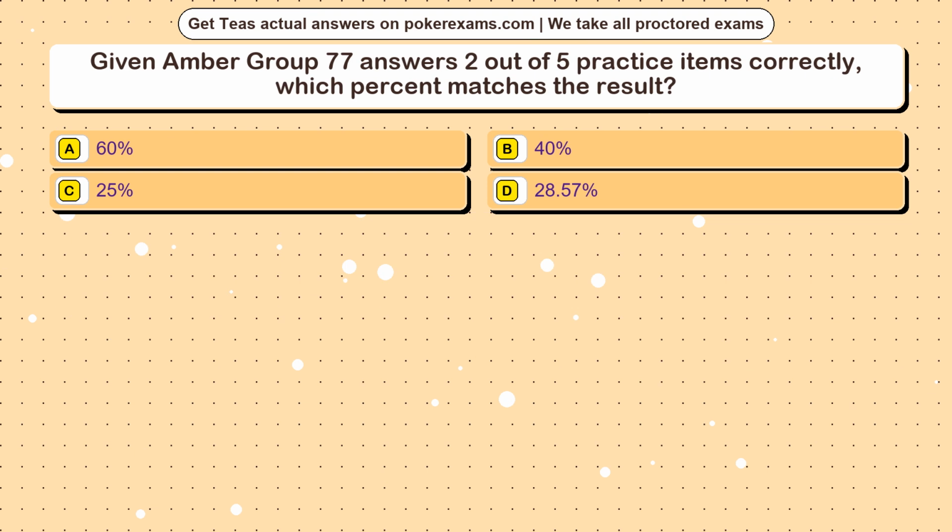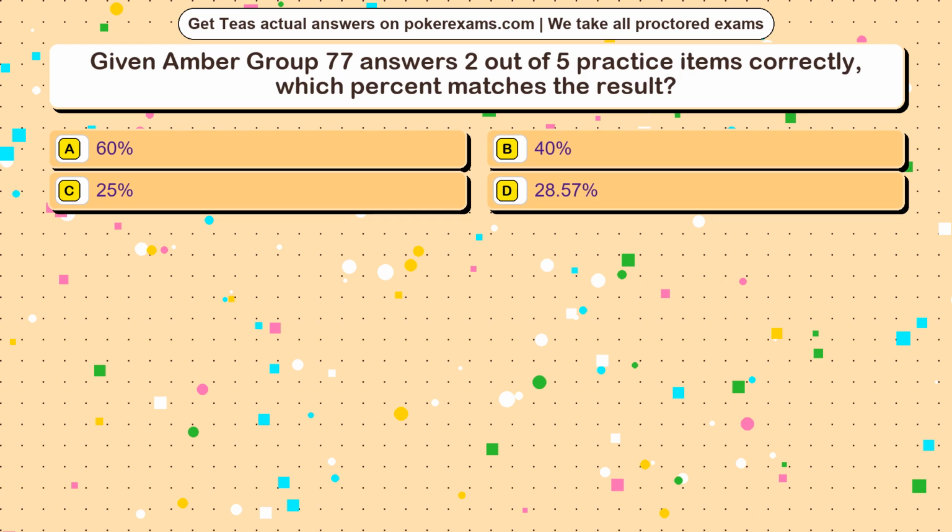Question 7. Given Amber Group 77 answers 2 out of 5 practice items correctly, which percent matches the result? Option A, 60%. Option B, 40%. Option C, 25%. Option D, 28.57%.